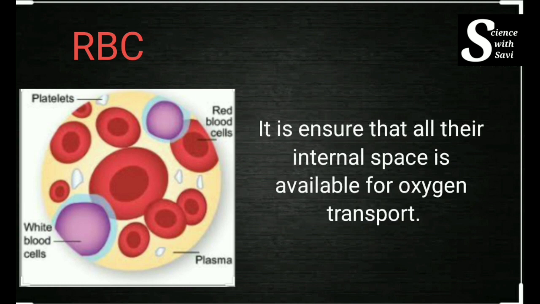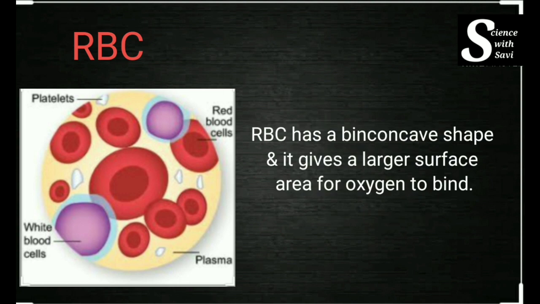They do not have any other organelle. The cytoplasm only has hemoglobin to which the oxygen binds. And the shape of the RBC also plays a very important role. The shape is biconcave. You will see here in the picture, it has a biconcave shape.